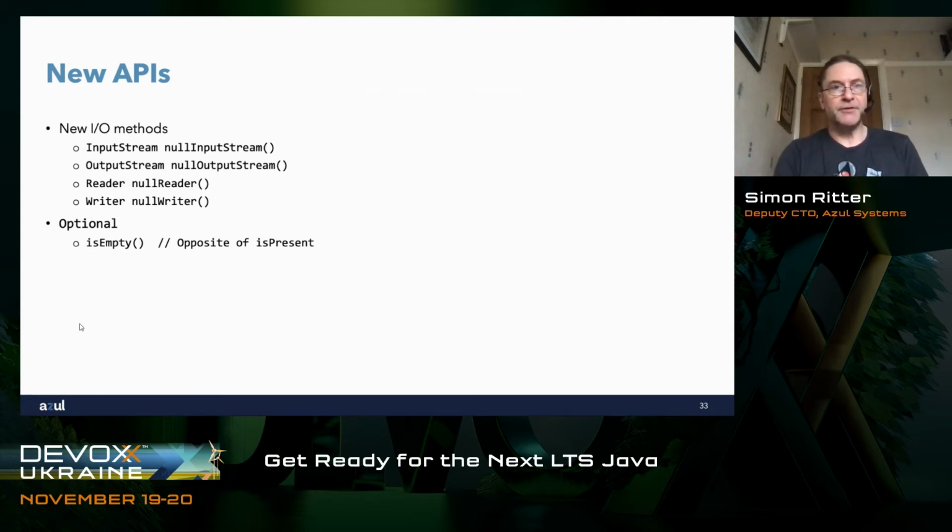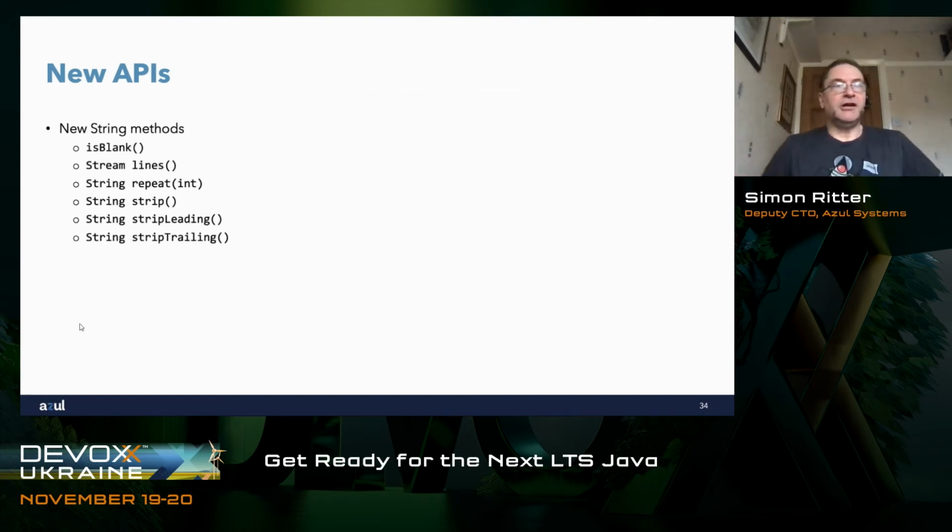Think of this as being the same as in Linux, where you have /dev/null. So it's the idea of, you can just throw data into it or read nothing from it. There are certain situations where, if you're using streams particularly, these might be useful because you need a null input or a null output stream. Also in the Optional class, they added a new method called isEmpty, which is the opposite of isPresent. So you can then test to see if there is a null in your optional versus is there something in your optional.